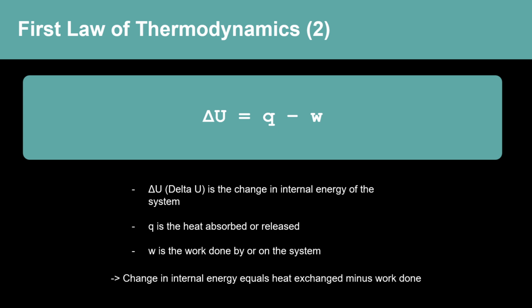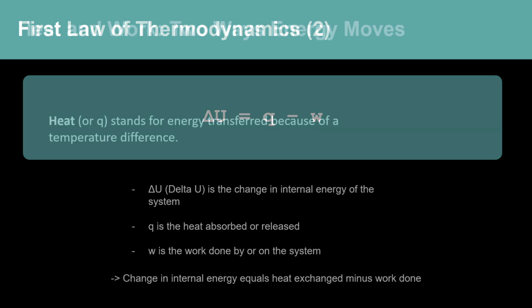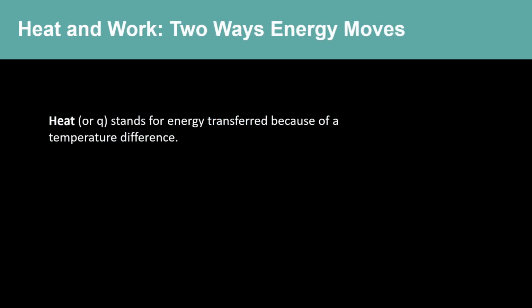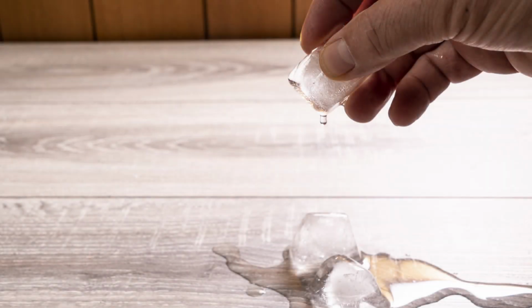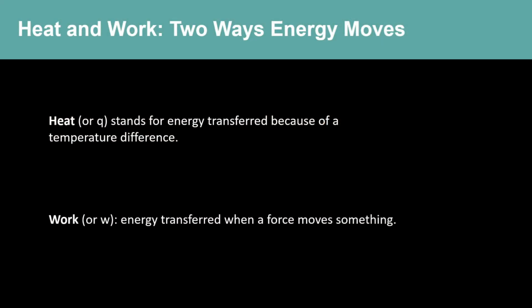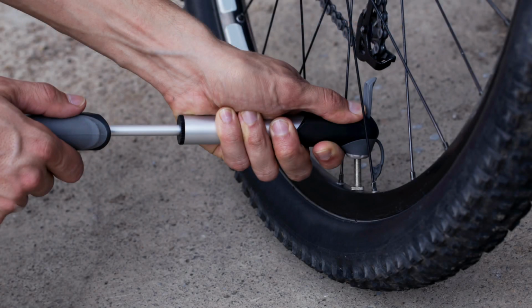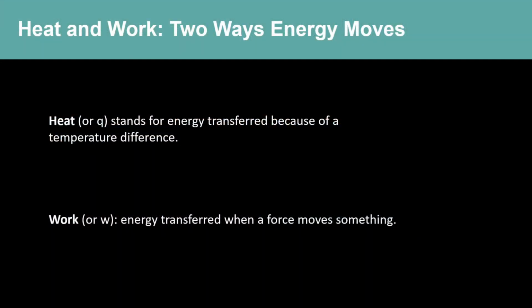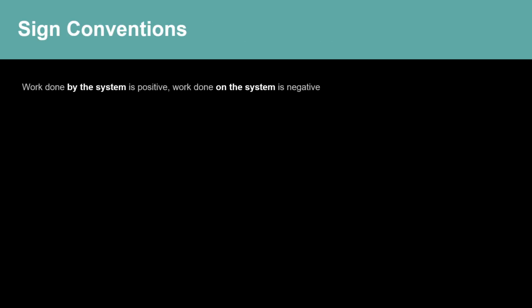Let's break down what heat and work actually mean in this context. Heat, or Q, stands for energy transferred because of a temperature difference. Heat always flows from hot to cold, like warmth from your hands melting an ice cube. Work, or W, stands for energy transferred when a force moves something. In chemistry, this often means a gas expanding or contracting, like when a gas pushes a piston. In thermodynamics, the direction of heat and work is important. By convention, work done by the system on surroundings is positive, and work done on the system is negative.